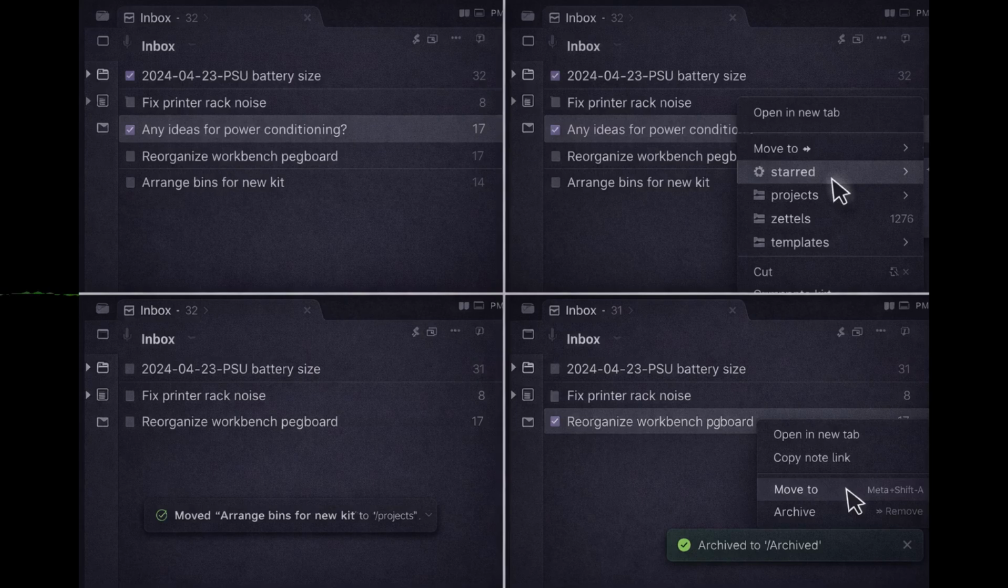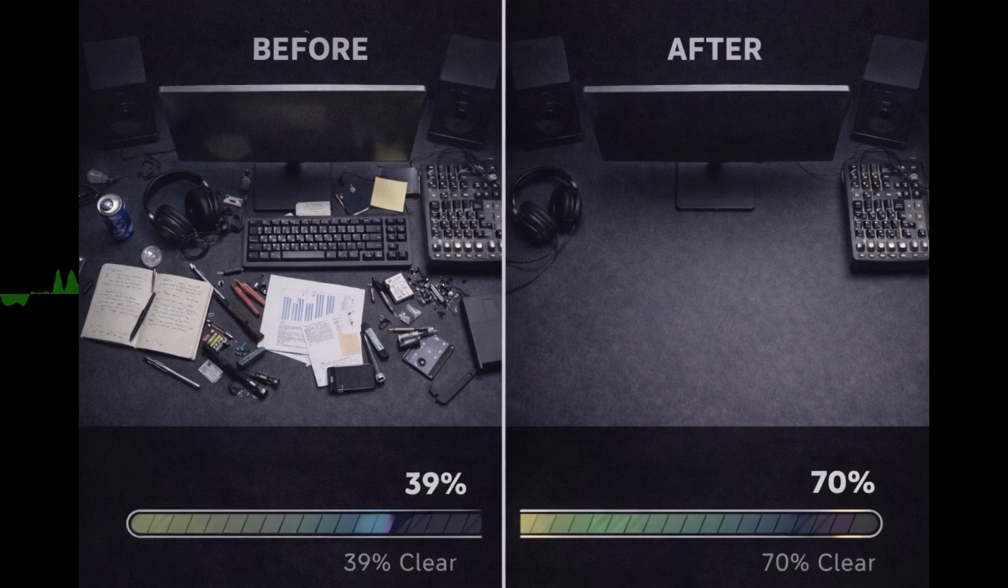Retrieval speed for any tool or part must be 10 seconds or less. Inbox must be processed to zero every 48 hours. One shipped project per week is the minimum viable launch cadence. The desk or primary work surface must be at least 70% clear by the end of the day.